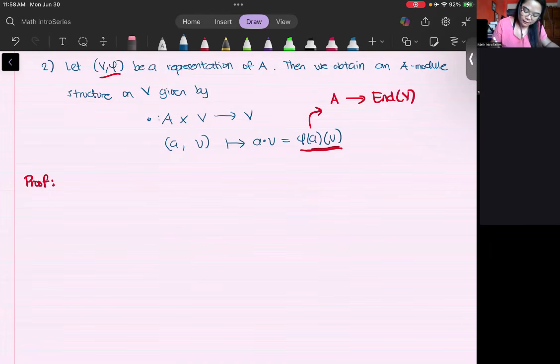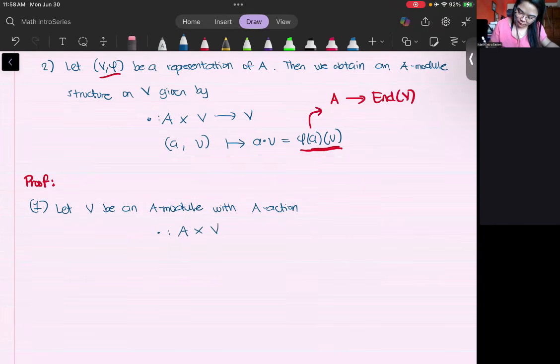Okay, to prove, let's start with an A module V with the action given by this dot.